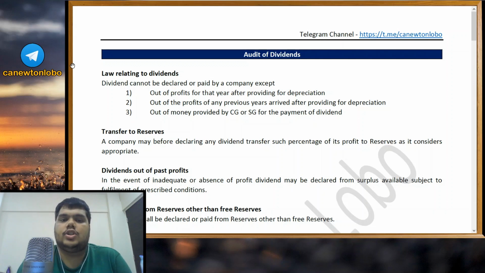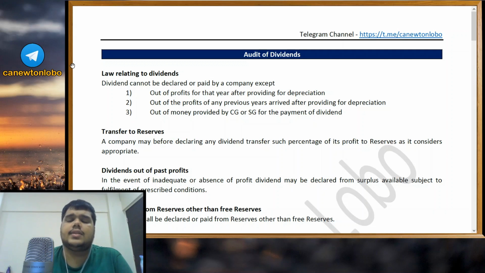Today we are going to be studying a chapter called Audit of Dividends. This is not a separate chapter in CA Final or CA Inter. It is a part of the company audit chapter in CA Final. Okay, so what are dividends?